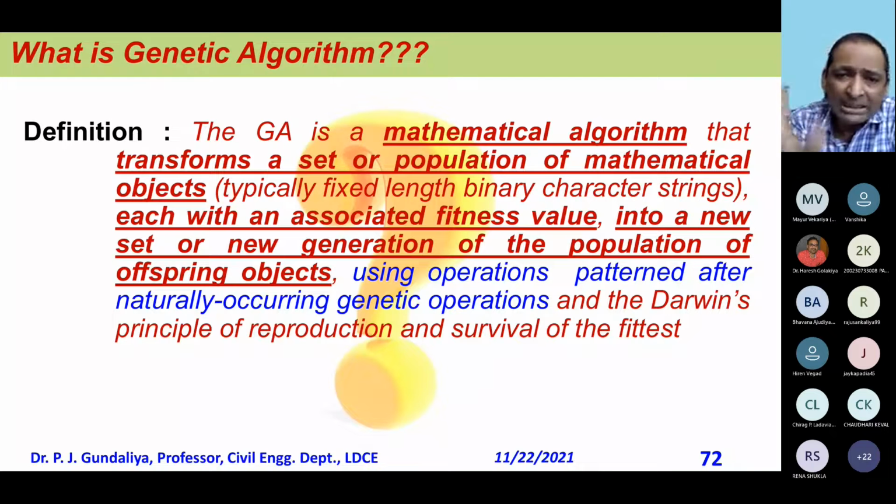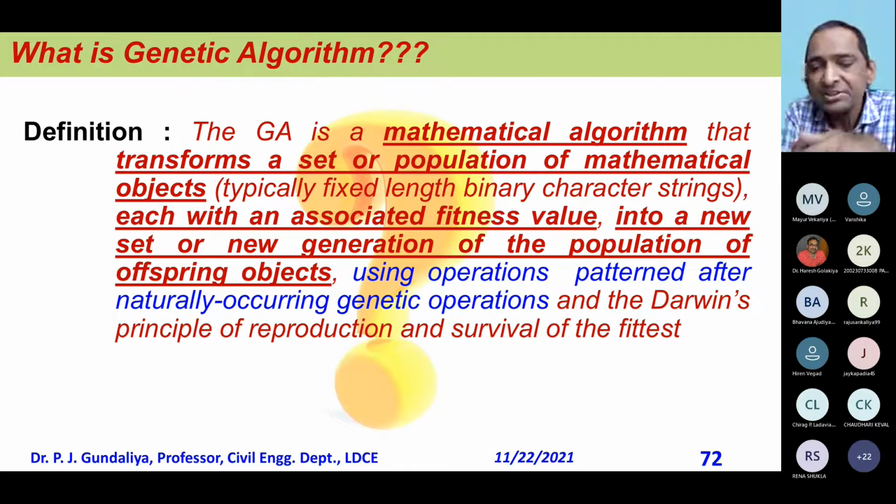So ultimately, in simple words, GA is nothing but it works with the string. All your objective functions are required to be made into a fitness function, and that fitness function is represented by some kind of string in binary, which we call offspring objects. So that binary will work every time. Every generation I will get one binary string, another generation another binary string. That is nothing but my fitness function.